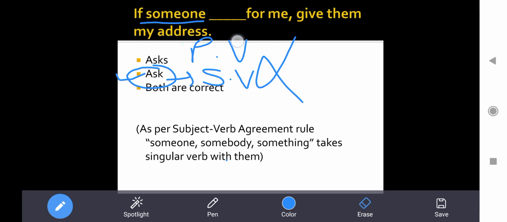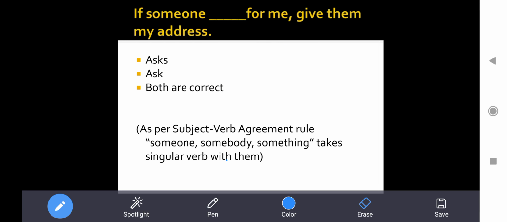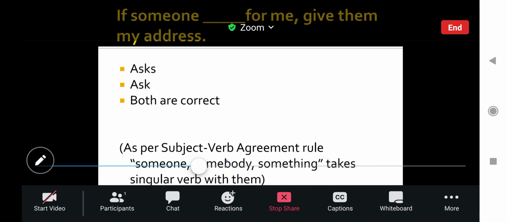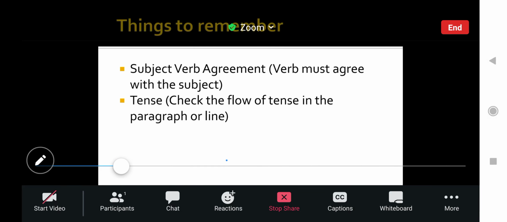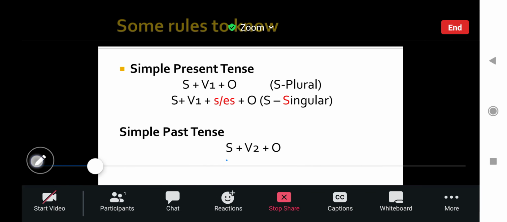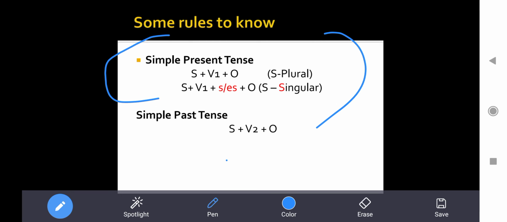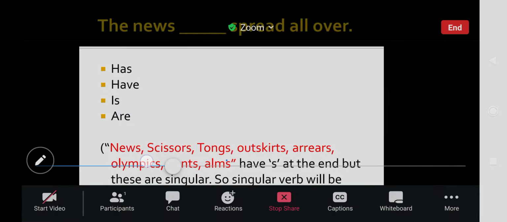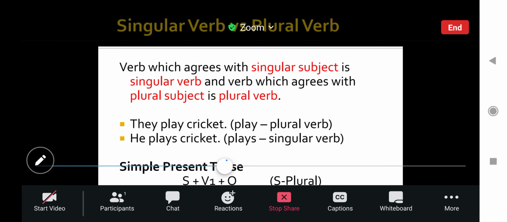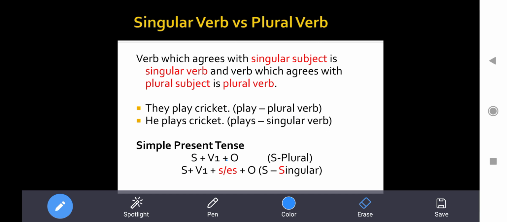Okay, now let me explain you this thing. In the previous slide we studied one thing. What was that? Here in this slide we studied the formula of simple present tense, right? So what I'm doing, I'm copying it again, right? Yes, here it is, singular verb versus plural verb. This is a very, very important thing which you have to remember. Many of the students make mistakes in this. Just read this very carefully.